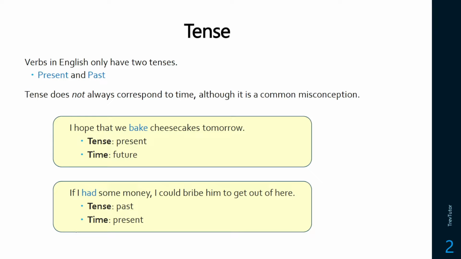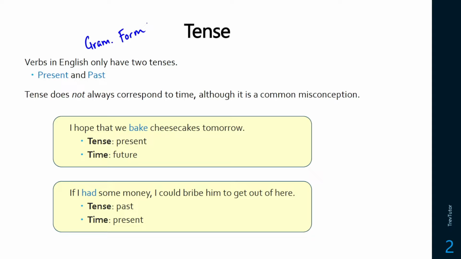So let's take a look at tense first. Now this may surprise you because grammar books have this wrong generally, but verbs in English only have two tenses. There's either present or past. Tense is a grammatical form. So it's not about time. Tense correlates to time, but not always.